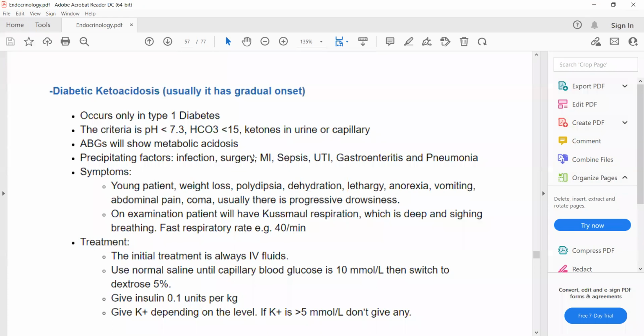So what are the symptoms of diabetes? Young patient with weight loss, polydipsia, dehydration. What are the causes of diabetic ketoacidosis? One cause is poor compliance with insulin. Infections such as gastroenteritis, pneumonia, urinary tract infection or sepsis can all lead to diabetic ketoacidosis, and so can surgery. So, infection, surgery and poor compliance with insulin are the three important causes.